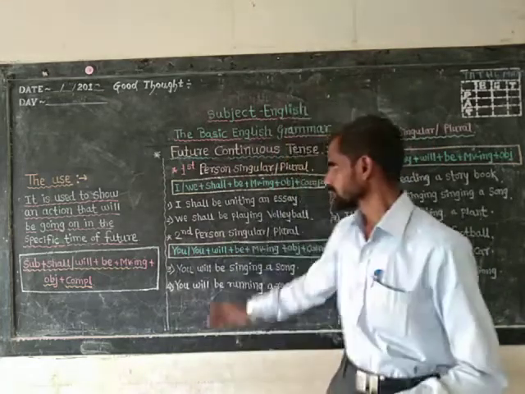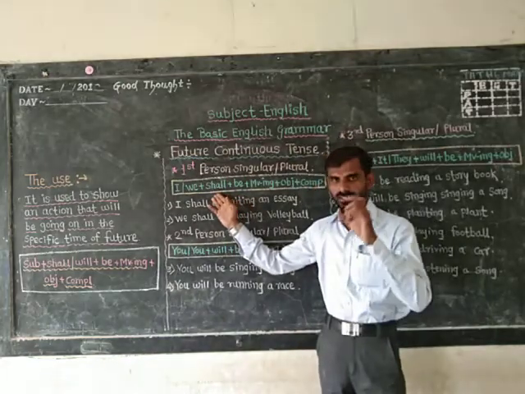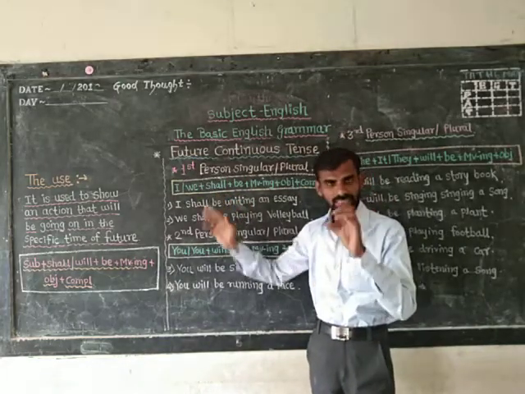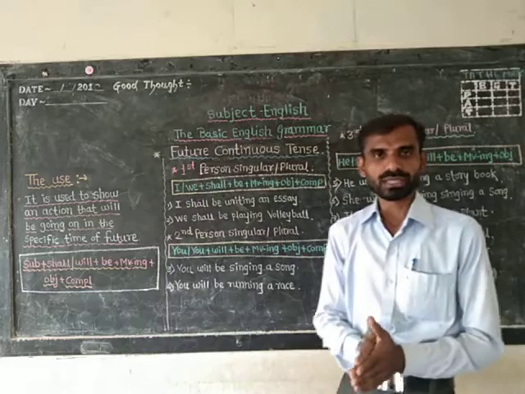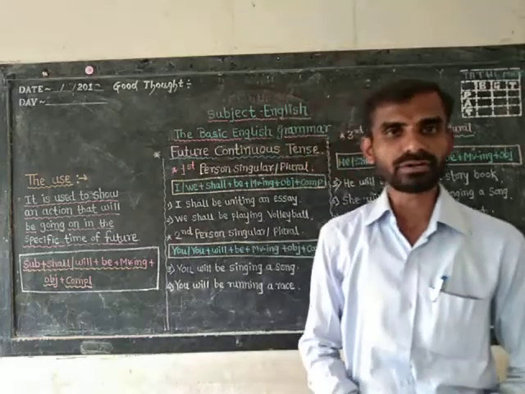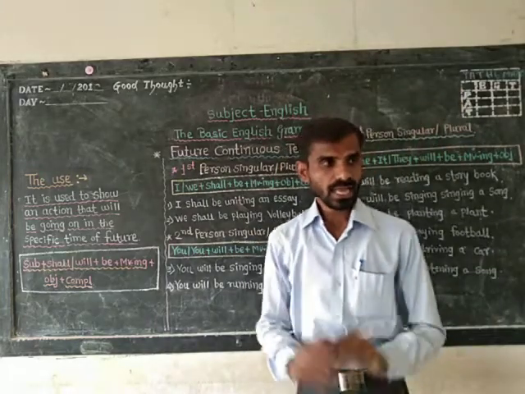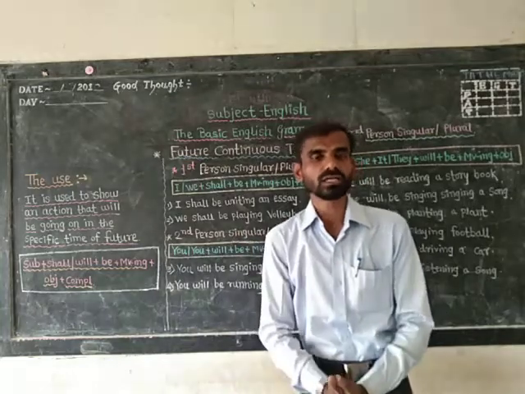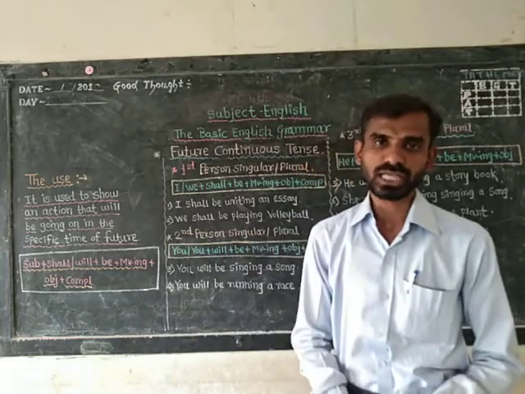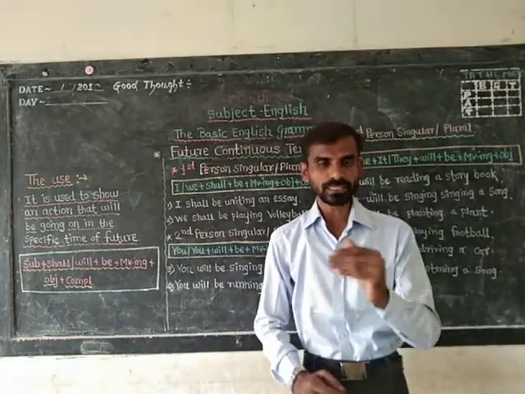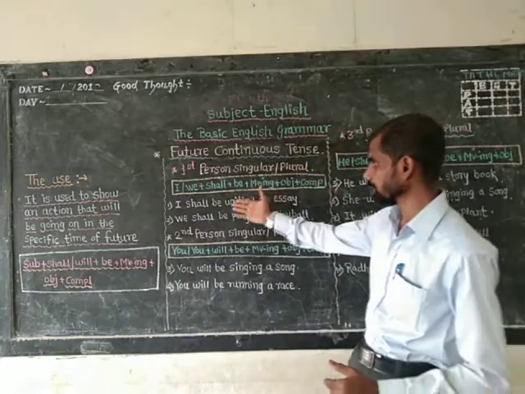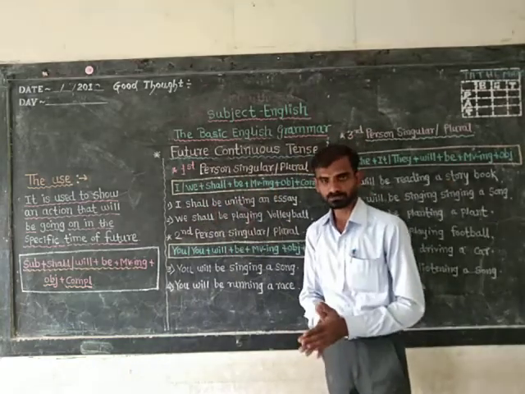Right, we have seen and learned that in front of first person singular and first person plural we have to apply shall or will, isn't it?